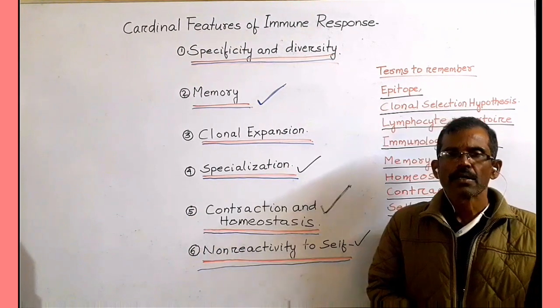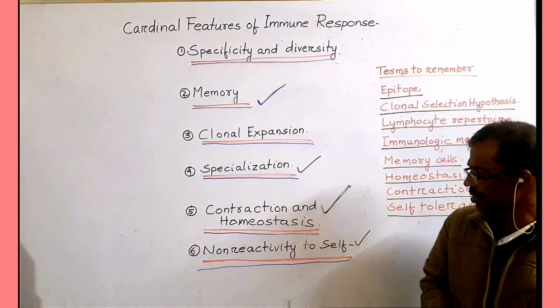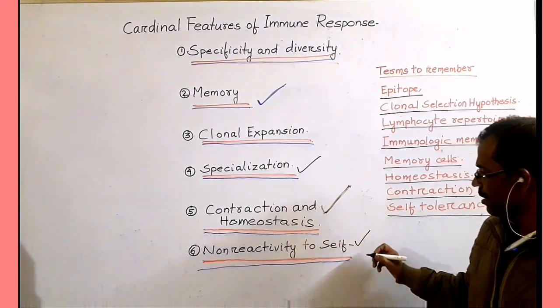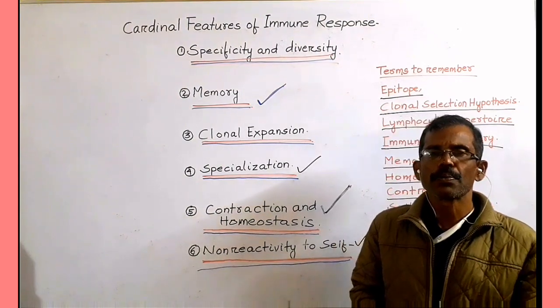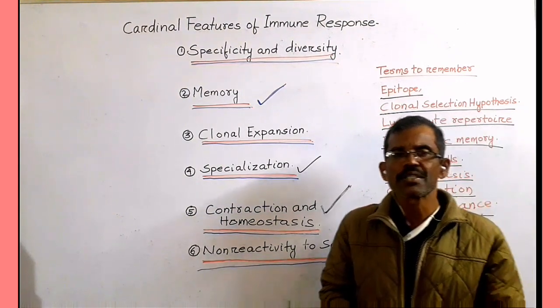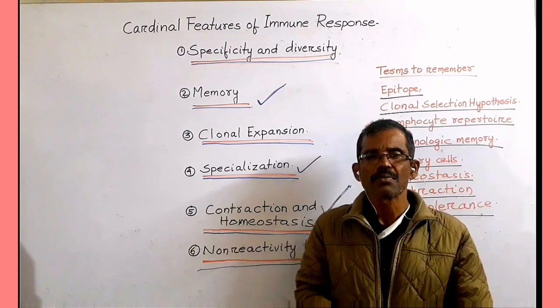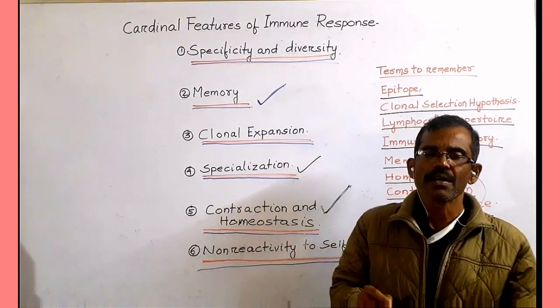The last cardinal feature of the immune response is non-reactivity to self. One of the most remarkable properties of the immune system is its unresponsiveness toward the self-antigen.